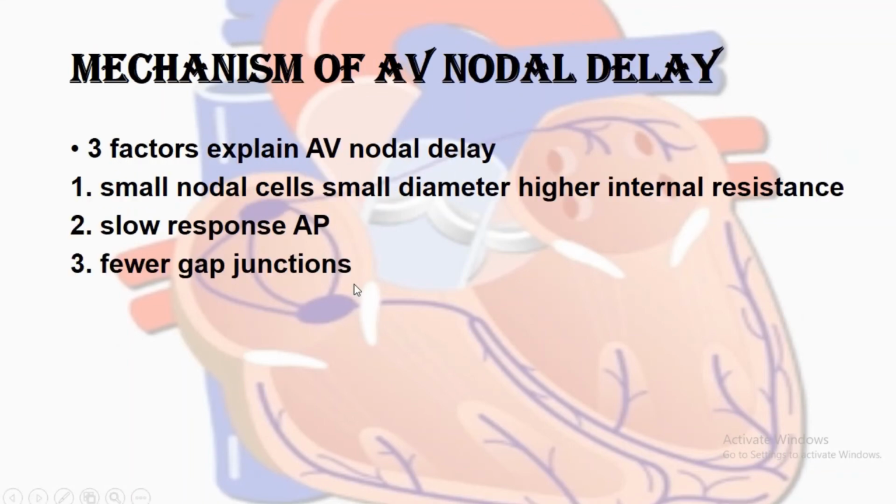Now how does this AV nodal delay occur? This occurs because the AV nodal cells are small, they have a small diameter, and that's why they give a higher resistance. Small cell means higher resistance. Then the slow response action potential, and lastly fewer gap junctions. Fewer gap junctions means more internal resistance. The ions will not be able to pass that rapidly because the gap junctions are less in number.